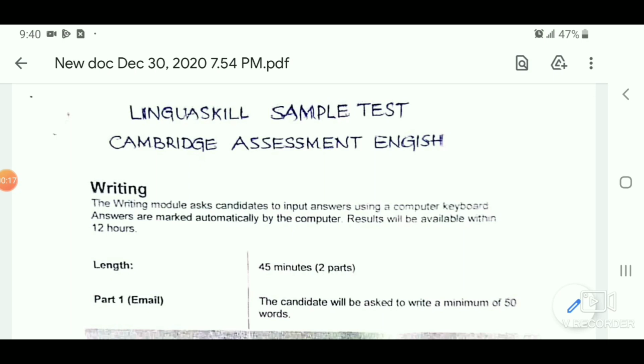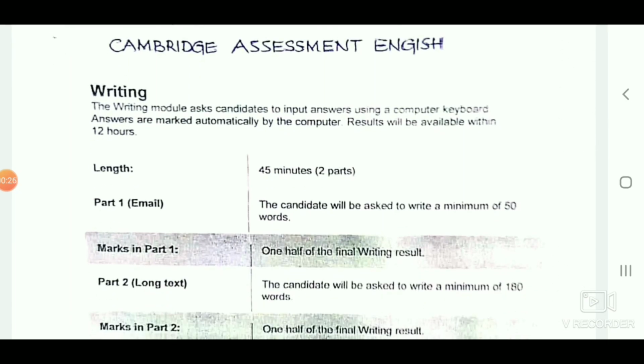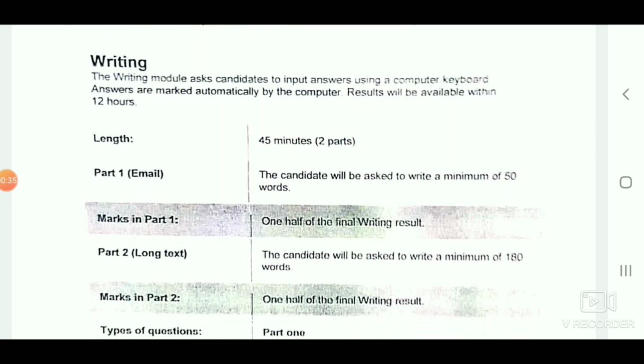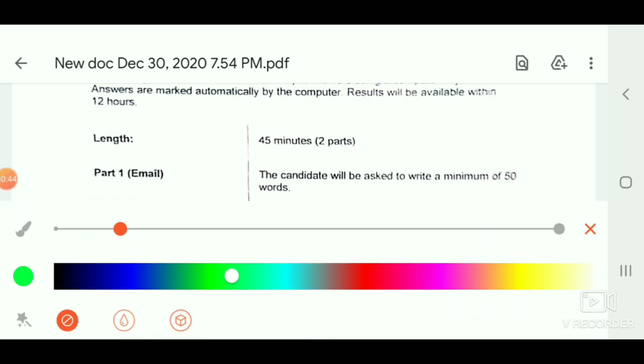Let me read the heading: Lingua Skill Sample Test, Cambridge Assessment English. This is a purely writing test conducted by Cambridge University at the end of our training program. This writing contains two parts, part 1 and part 2. The length of this writing test is 45 minutes. It contains two parts.